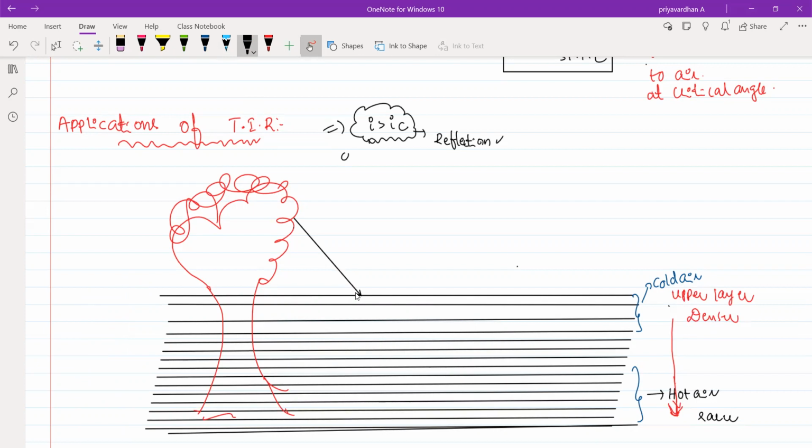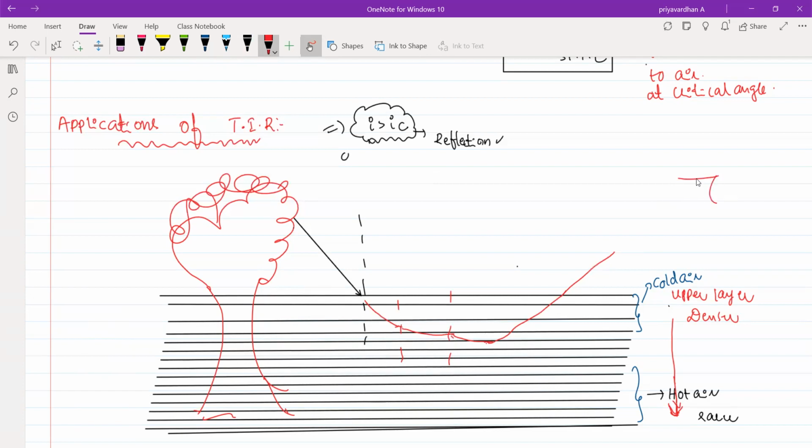Light is traveling from denser medium to the rarer medium. What will happen when a light ray is traveling from denser medium to rarer medium? It will bend away from the normal, right? So we can clearly see that it will take a bend like this. Here also we can draw, again it will take a bend like this. At one point of time, instead of taking a bend, it will be reflected back into the same medium.